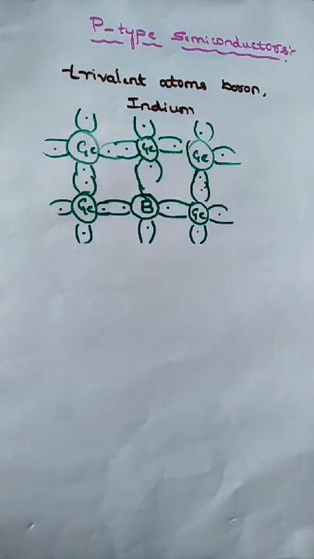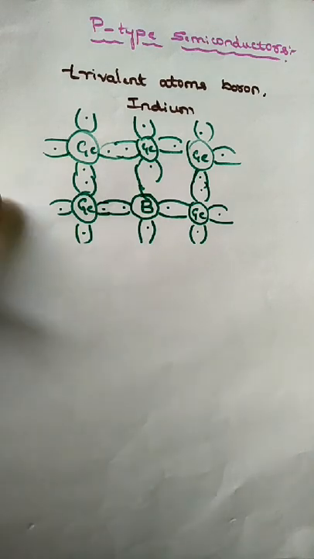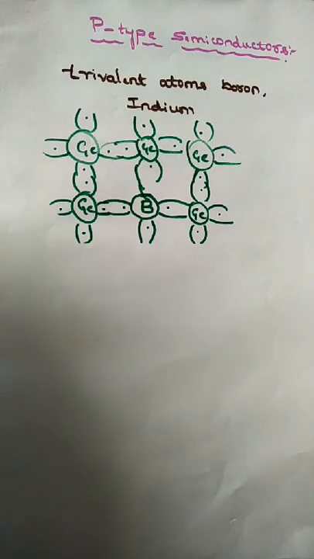The impurity atom being trivalent, for example boron, all three of its valence electrons form covalent bonds with the surrounding germanium atoms.